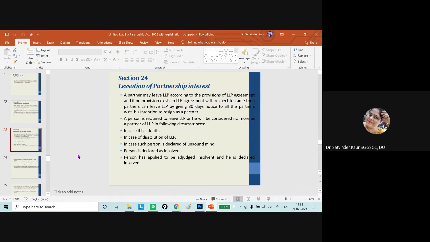Then section 24 talks about when a person ceases to be a partner, or when he is considered not to be a partner in the organization. So in this particular case, if a person is required to leave the organization, in case of his death, dissolution of LLP, if a person is declared unsound mind, or declared insolvent, then in that particular case, the person cannot become a partner in the partnership firm, that is LLP.